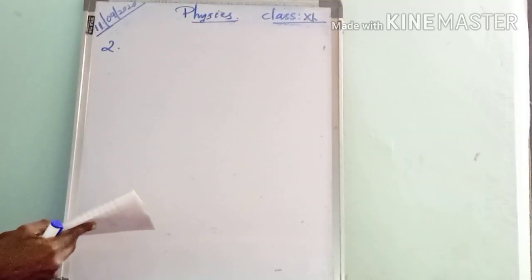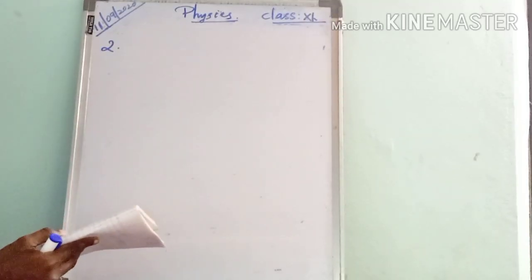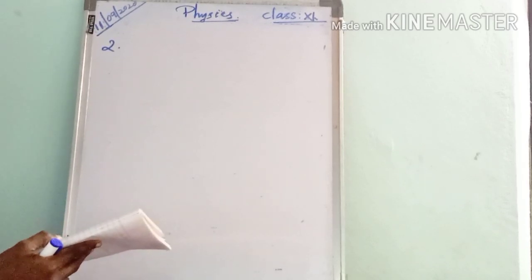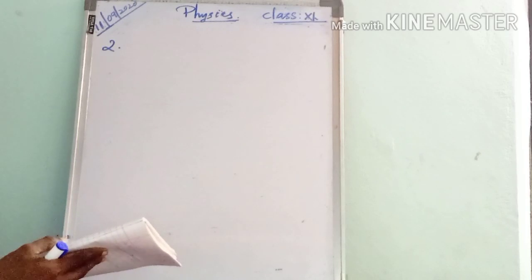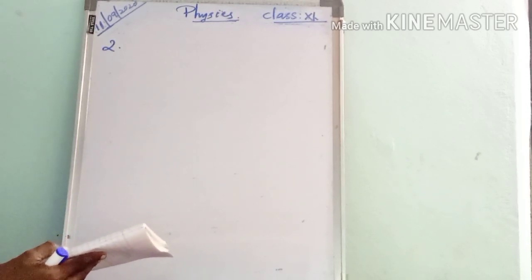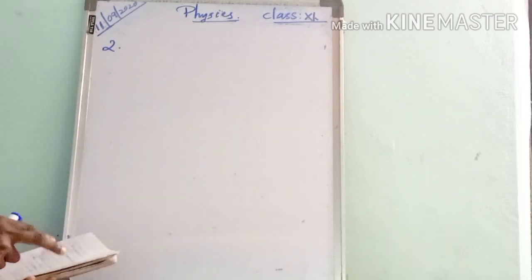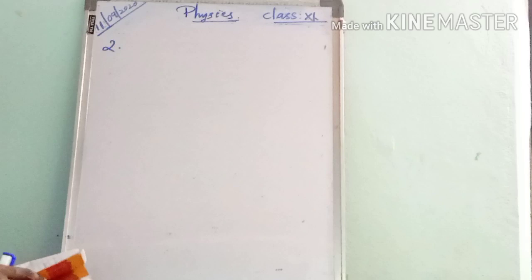The next question is: a train moves with a speed of 30 km per hour in the first 15 minutes, with another speed of 40 km per hour in the next 15 minutes, and then with a speed of 60 km per hour in the last 30 minutes. Calculate the average speed of the train in km per hour in this entire journey.